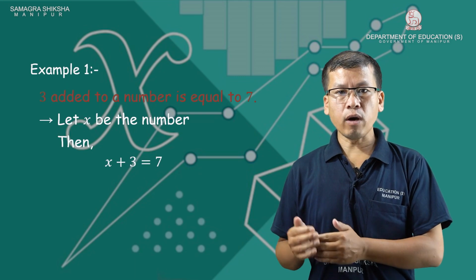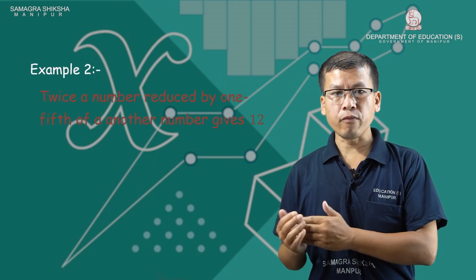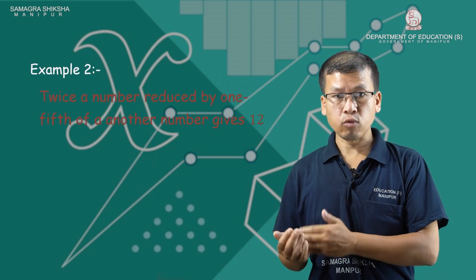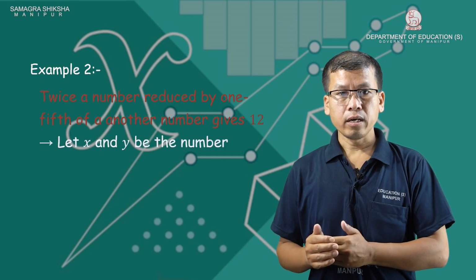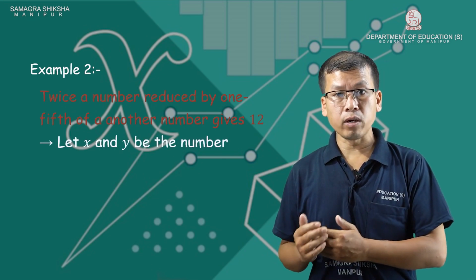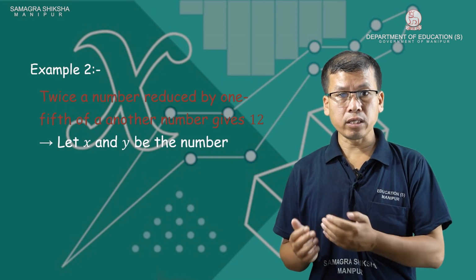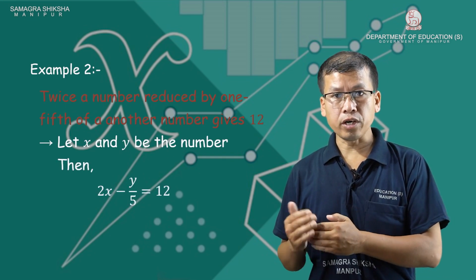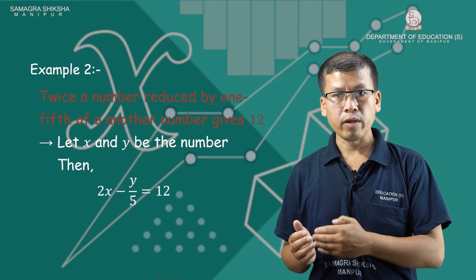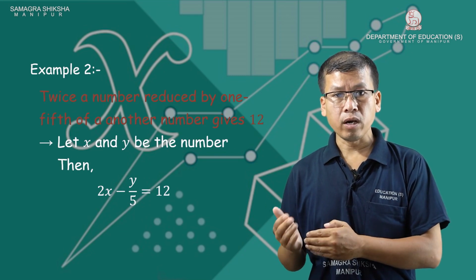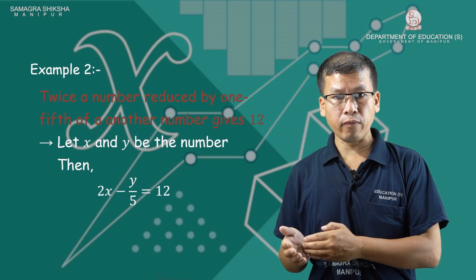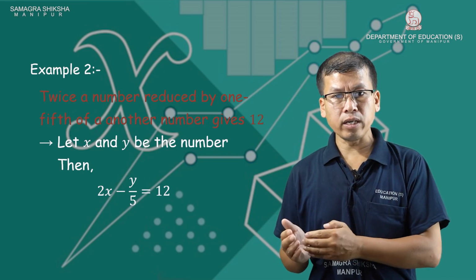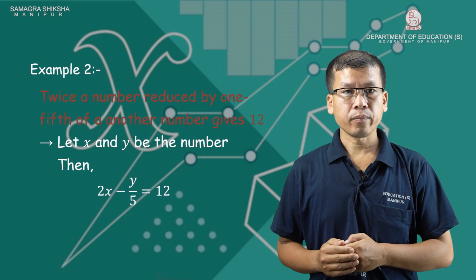Example 2: twice a number reduced by 1/5 of another number gives 12. Let the first number be x and the other number be y. Twice a number is 2 times x, reduced by 1/5 of y, that is y by 5. So the equation is twice x minus y by 5 equal to 12.